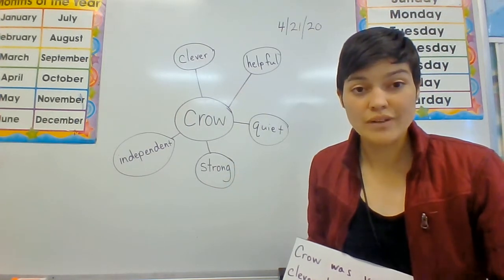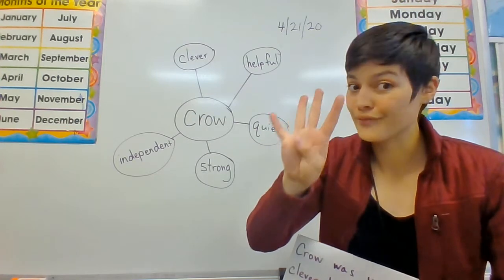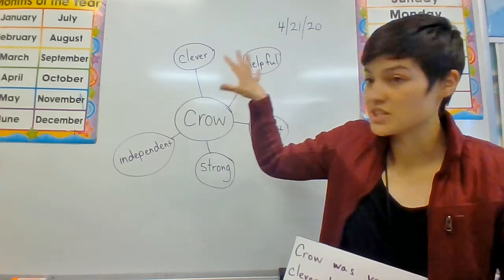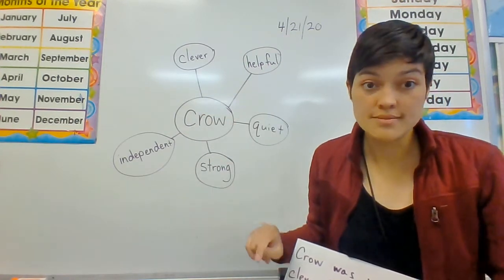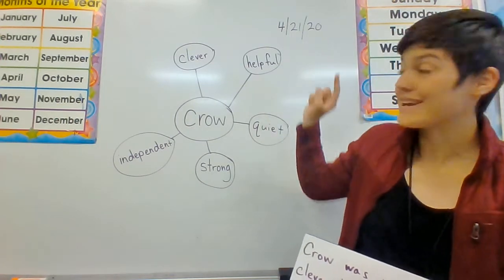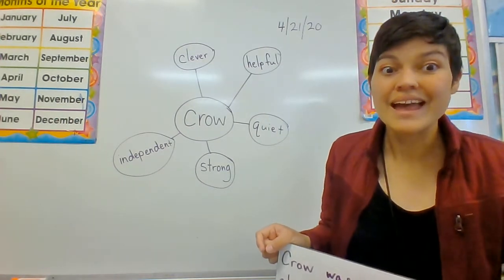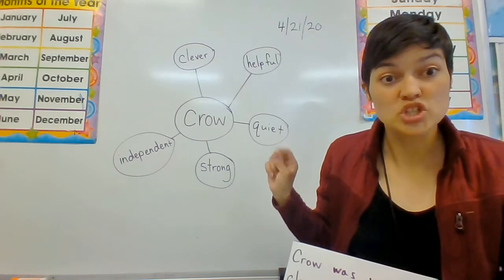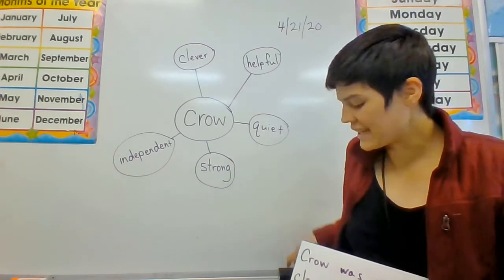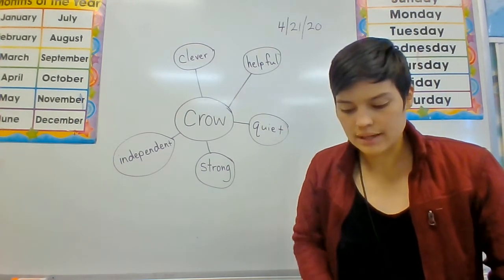Okay, so I want you to write 3 or 4 sentences about what Crow is like or what you think Crow is like, and don't forget to label it and put today's date and put your name. And then you will be sending it in with the rest of your work on Monday.